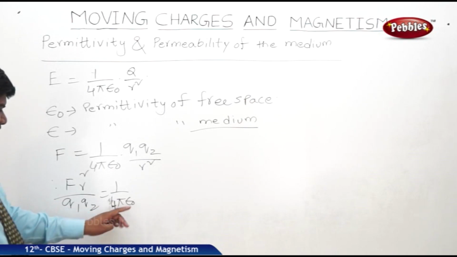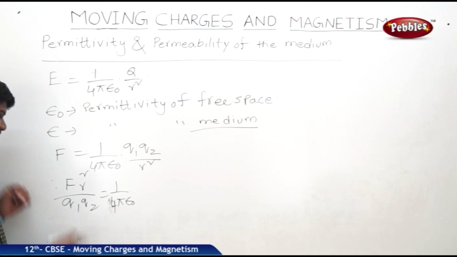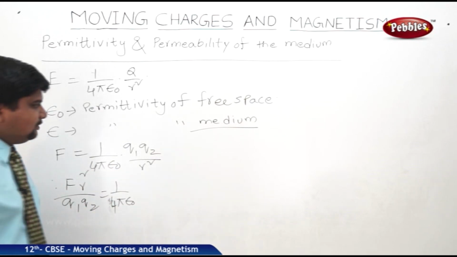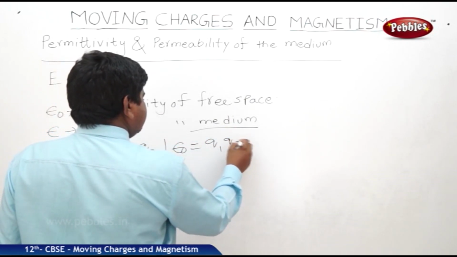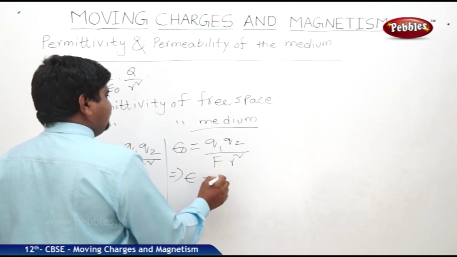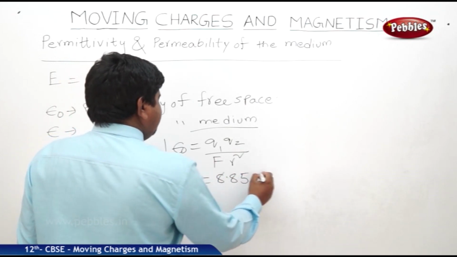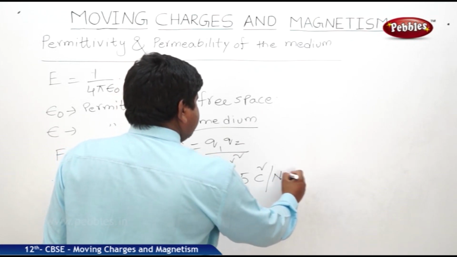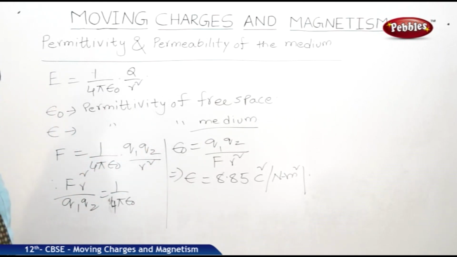If you want to write epsilon naught in terms of the 1 by 4 pi epsilon naught, we can write epsilon naught is equal to Q1 Q2 by F r square. By substituting all the values, we can write the permittivity of the medium. It will be 8.85 coulomb square per Newton meter square. This is the permittivity of the free space.